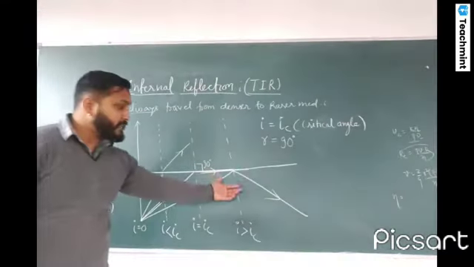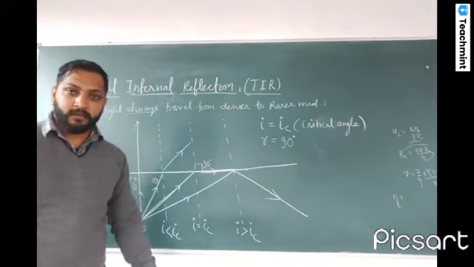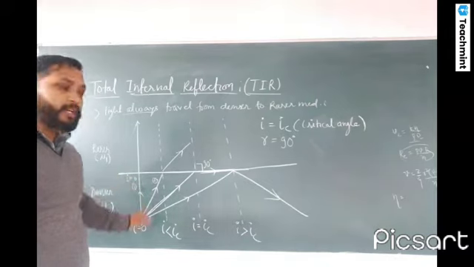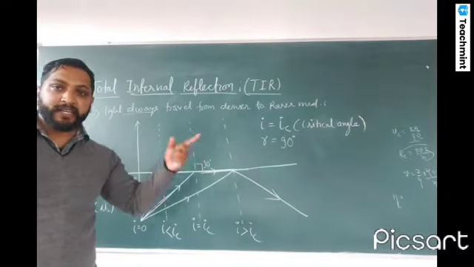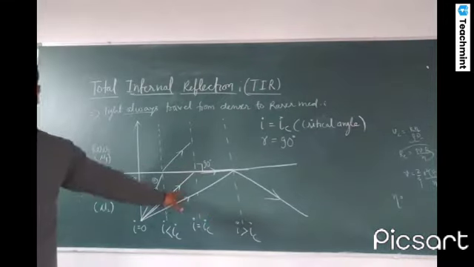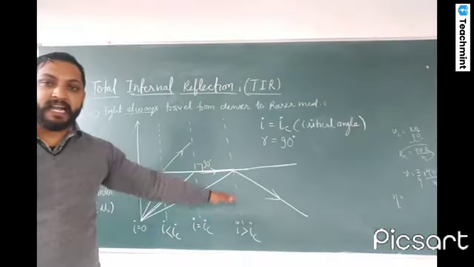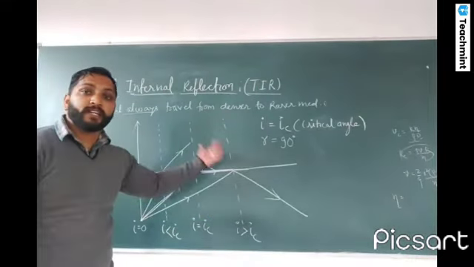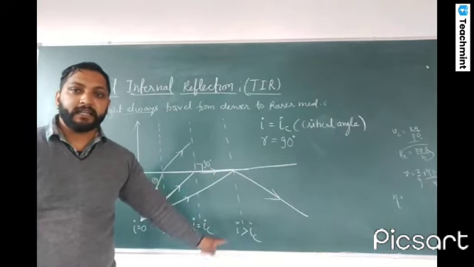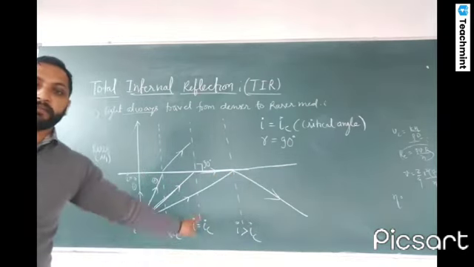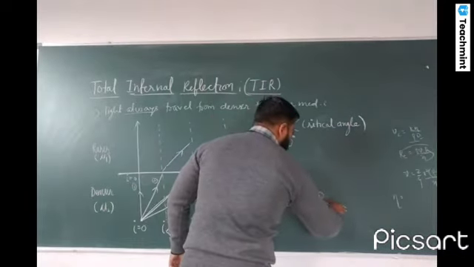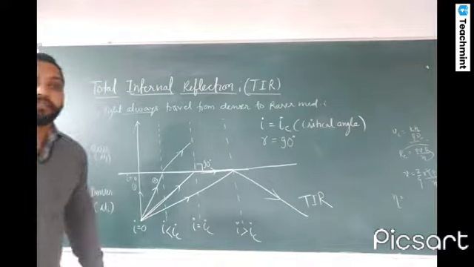And we can see here some reflection. The light is traveling from denser to rarer medium, but at a certain limit we get reflection also. So this process, the bending of light back into the same medium when light is traveling from one medium to another and the angle of incidence becomes greater than the critical angle, is known as total internal reflection.